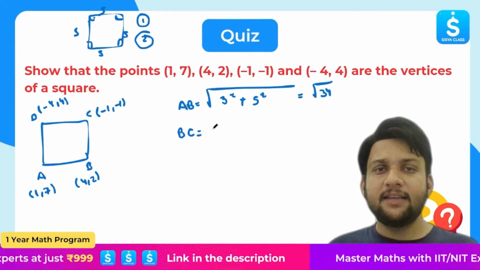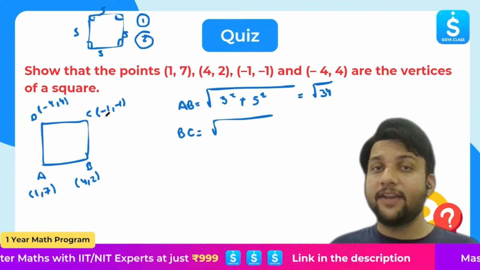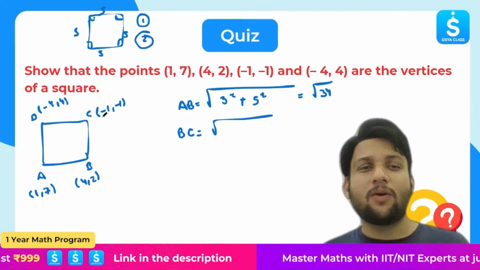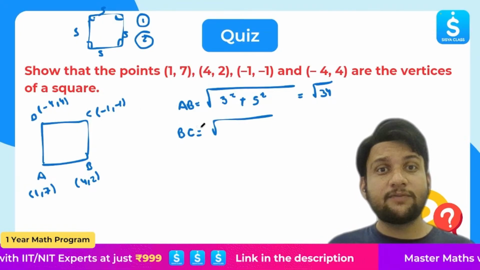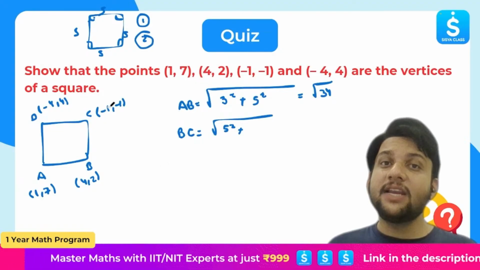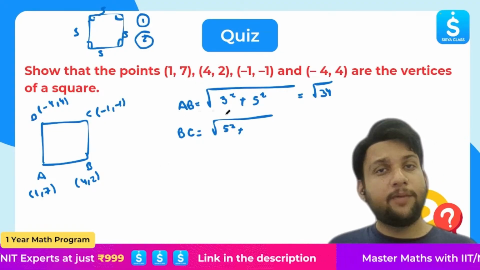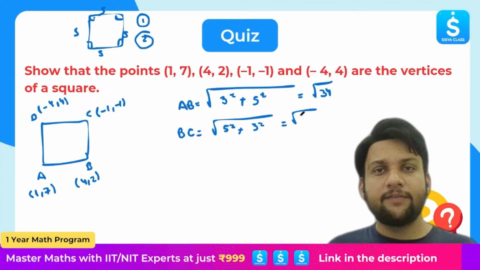Can you find BC? Again, see, 4 minus of minus 1. If you do it like this, you will never do this wrong. That is why I'm telling you, 4 minus of minus 1 is 4 plus 1, that is 5 squared. Plus 2 minus of minus 1, that is 2 plus 1, that is 3 squared. So it is also root 34.